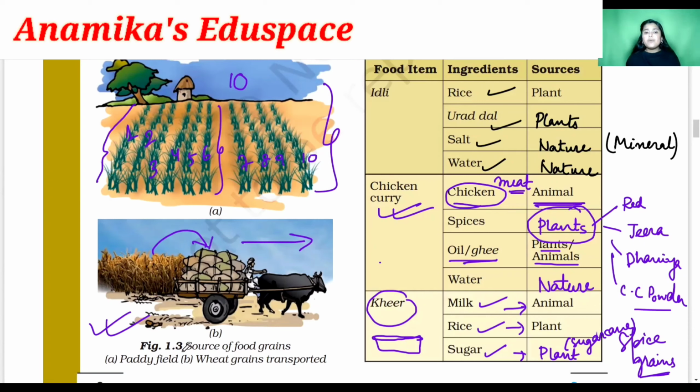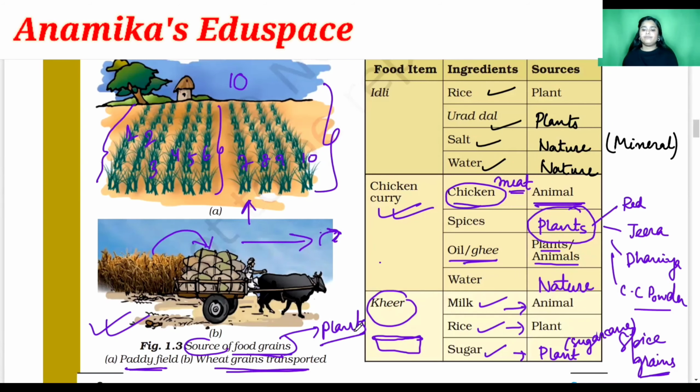Clear? So the first picture shows us the paddy field, and the next picture shows us the wheat grains being transported and taken to the factory for taking out the flour from it. Clear, students? So what are the sources of the food grains? The sources of the food grains are our fields, from where we get the food grains from the plants.